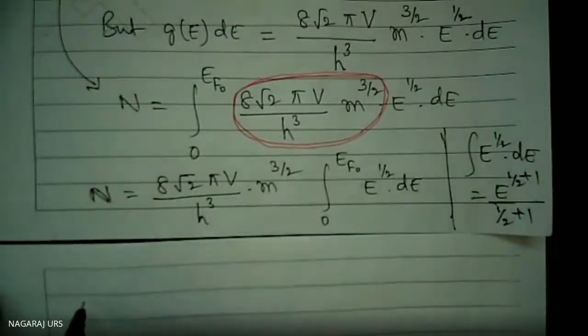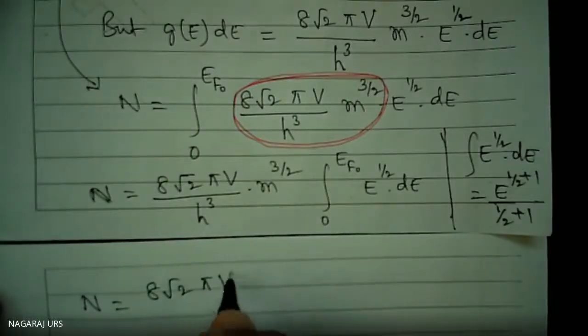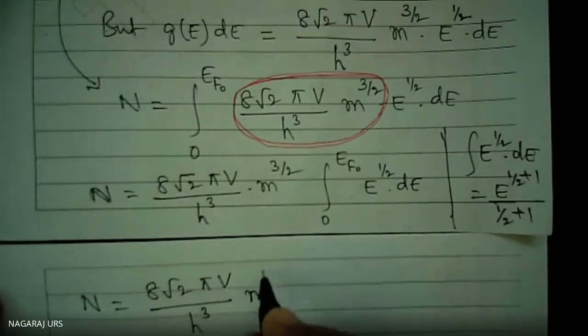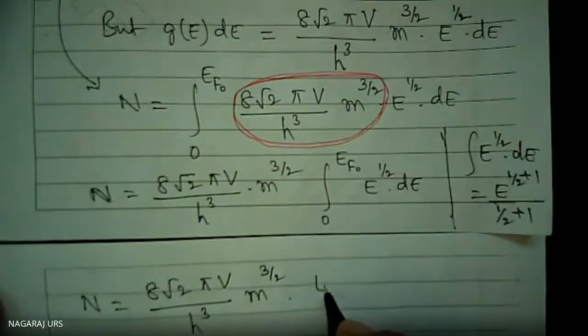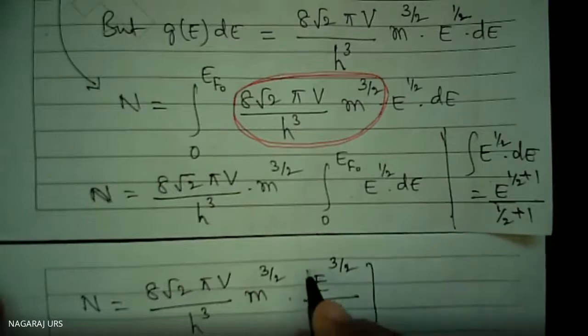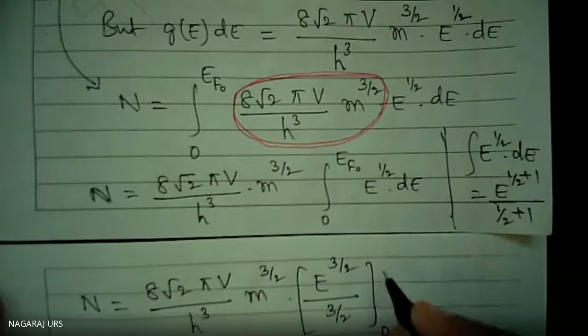N is equal to 8 root 2, as it is I will write, pi V divided by h cube m to the power 3 by 2. Only thing is this one I had to do the integration: E to the power 3 by 2 divided by 3 by 2, varies from upper limit EF naught, lower limit 0.